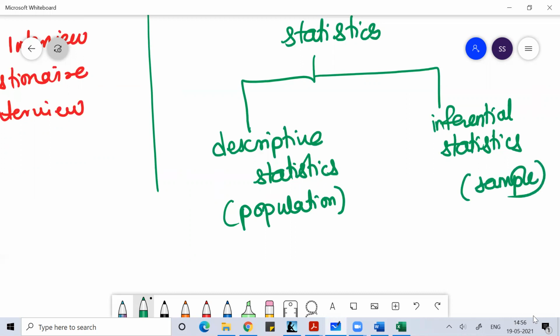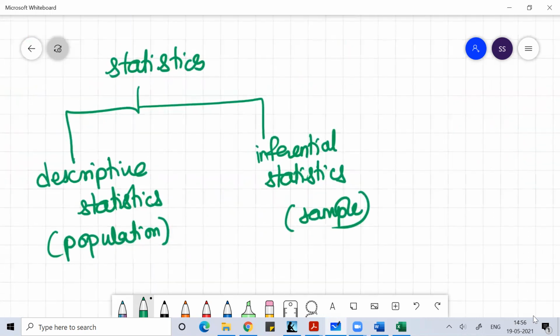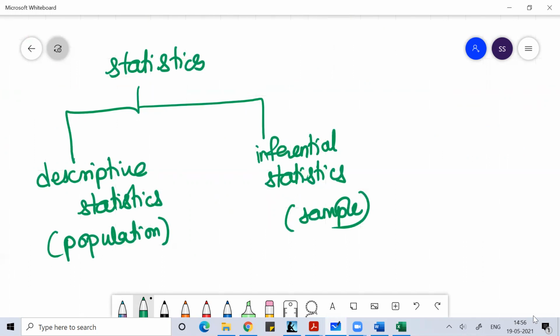Okay, now the question arises, what is population, what is sample? How to understand this? You need to understand, guys, one thing: whenever you work on statistics, statistics is all about research. It's a research that you're doing, and you are doing that research with an objective. There should be an objective. If you don't have an objective for doing research, then you are wasting your time. So there should be an objective of doing the research.